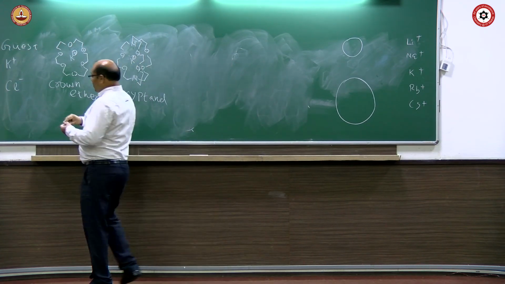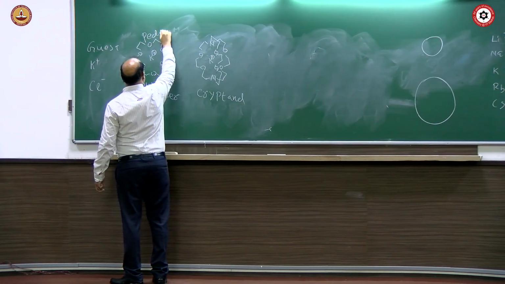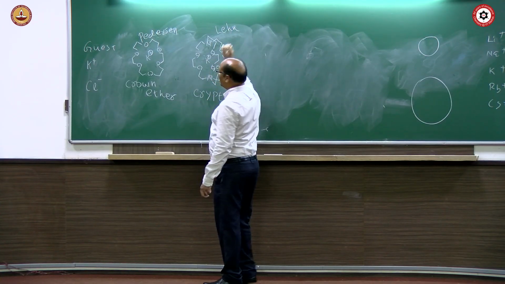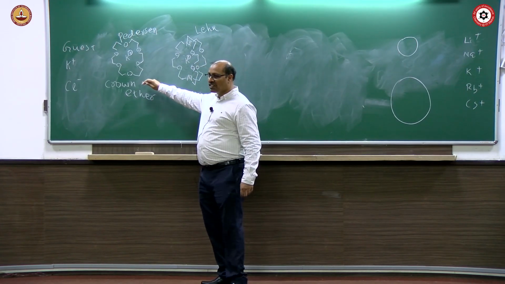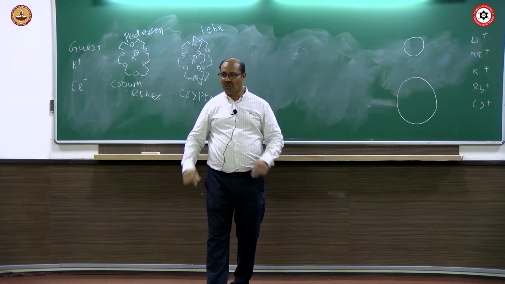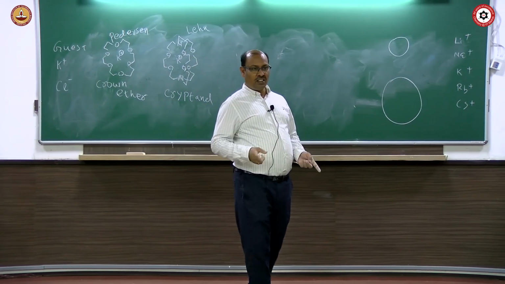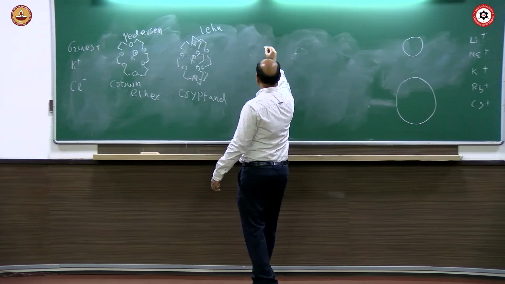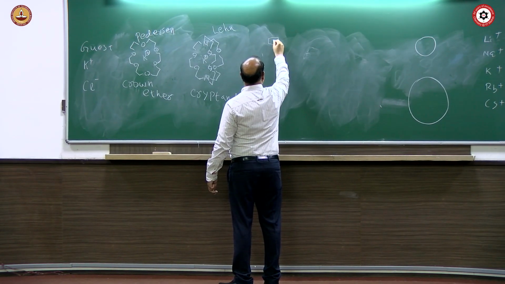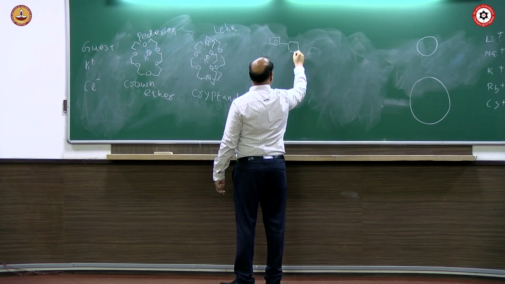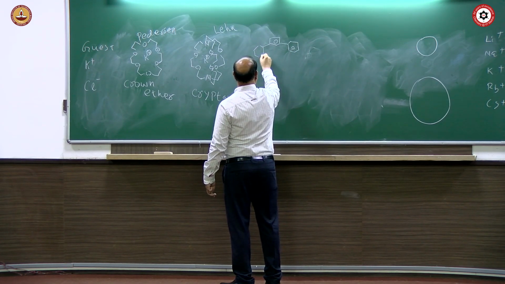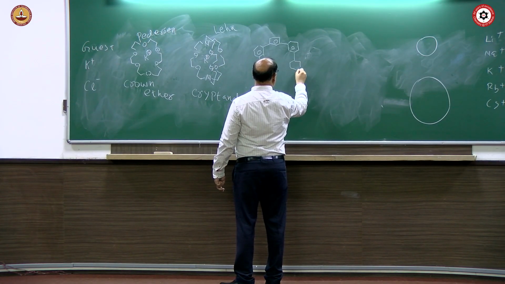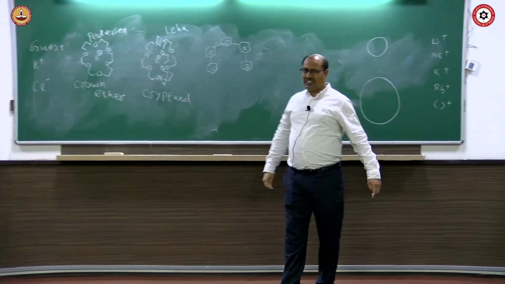So this one was prepared by Pedersen, and this was prepared by Lehn around 1967, 1969. Within one or two years, he realized the work on crown ether and prepared cryptand. Is it possible to draw like that?